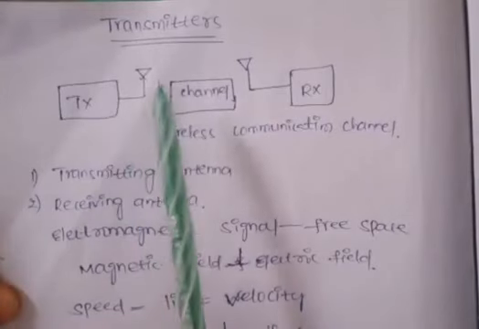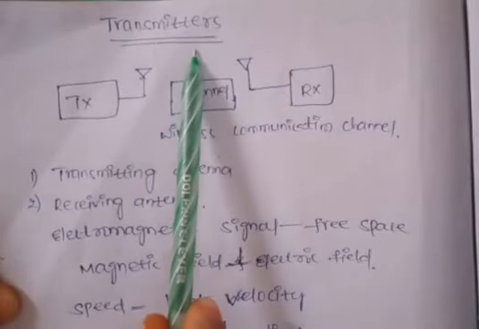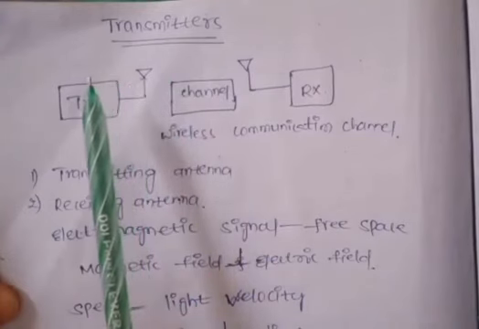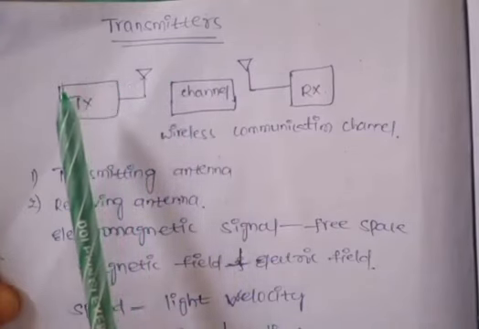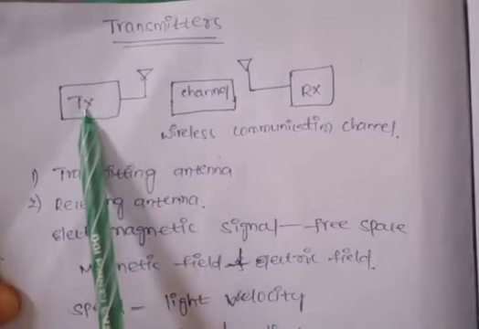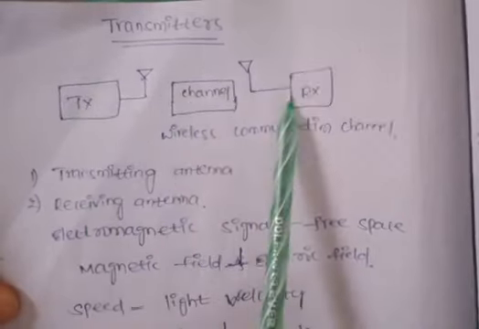Hi friends, today we discuss transmitters. For establishing wireless communication properly, we require a transmitter, a channel, and a receiver.